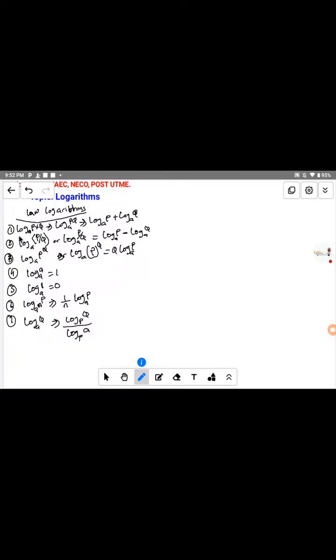So if you can understand all these laws, the way they have been derived, I think you are free to go and solve any question based on this logarithm.